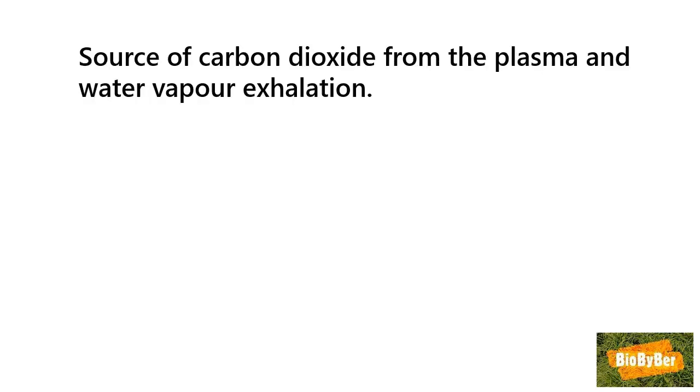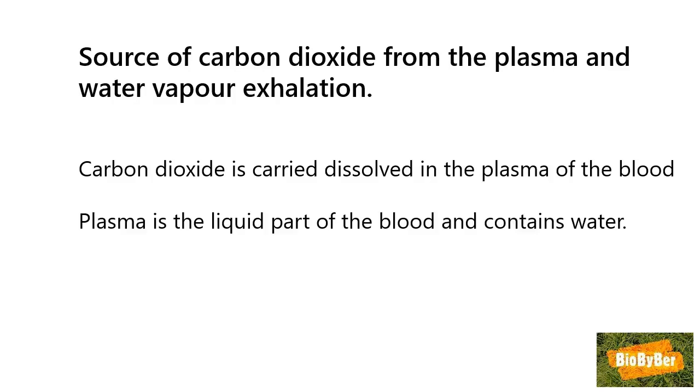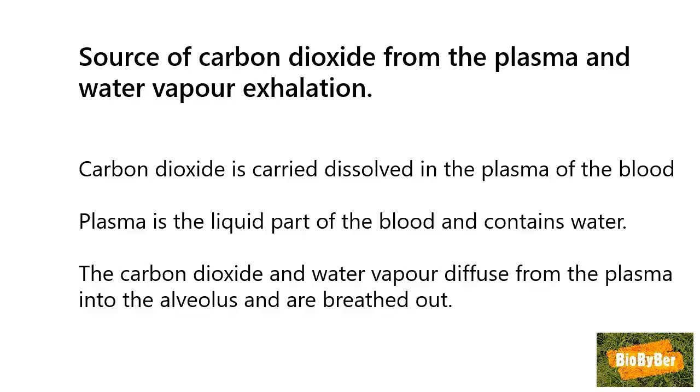What is the source of the carbon dioxide and the water vapour? Well, the carbon dioxide is carried dissolved in the plasma of the blood. Plasma is the liquid part of the blood and contains water. Therefore, the carbon dioxide and the water vapour diffuse from the plasma into the alveolus and are breathed out.